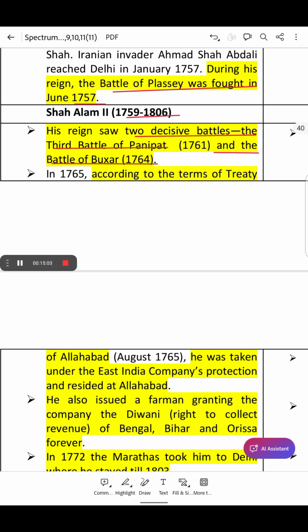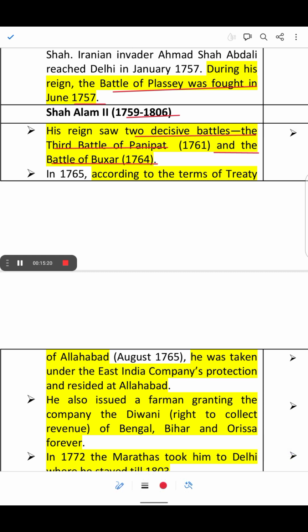And the Battle of Buxar was a blow for the Mughal Empire and laid a strong foundation of British rule in India. In 1765, according to the terms of the Treaty of Allahabad, which was done after the Battle of Buxar in August 1765, he was taken under the East India Company's protection and resided at Allahabad.